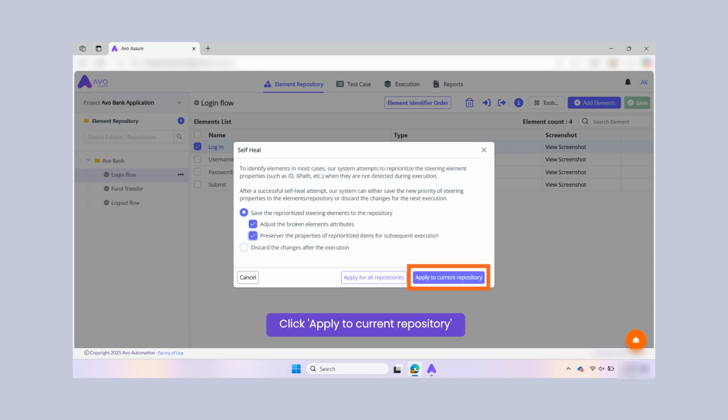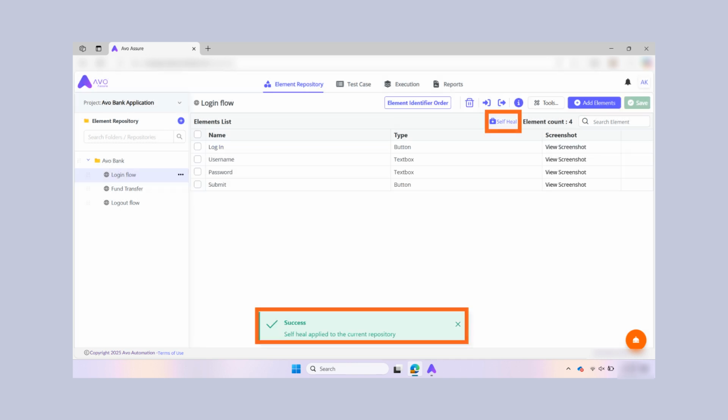Once done, click the Apply to Current Repository button to ensure any changes made during the self-healing process are applied exclusively to the elements within the currently selected repository and not to all repositories in the project. Upon applying the self-heal feature, a pop-up message appears, confirming that self-heal has been applied to the current repository. Additionally, a self-heal icon appears across the element list, indicating that the process was successfully initiated.